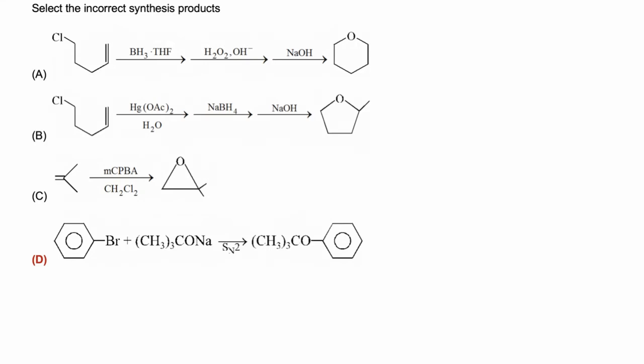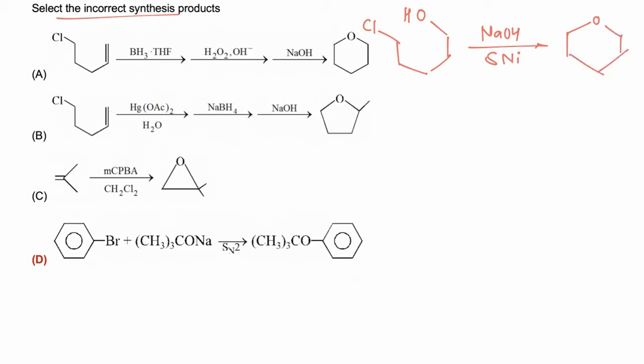In this reaction we have to find the incorrect synthesis. So if we take the first, now alkyl halide is taken and this alkyl halide on reaction with BH3 and THF via hydroboration oxidation gave alcohol as a final product according to anti-Markovnikov addition. And now this molecule on reacting with NaOH, due to intramolecular nucleophilic substitution reaction, epoxide or cyclic ether will be formed. So statement 1, reaction 1 is correct.